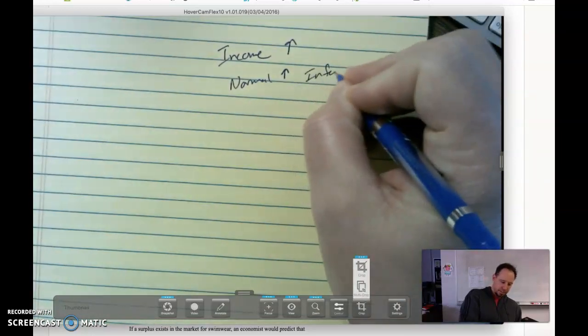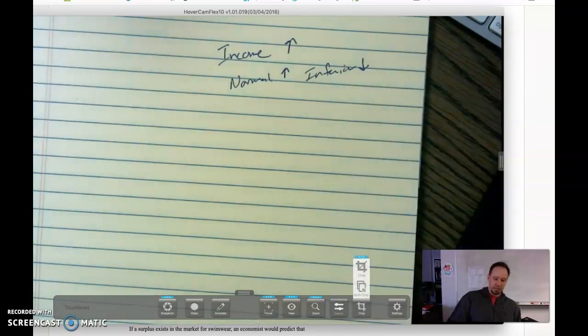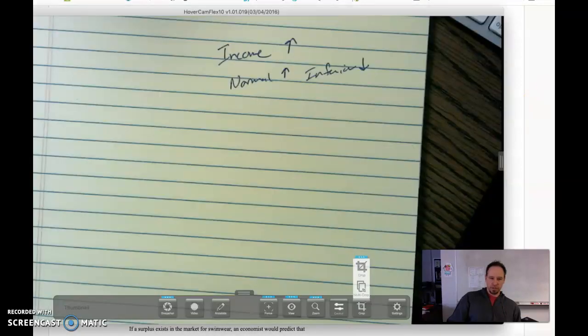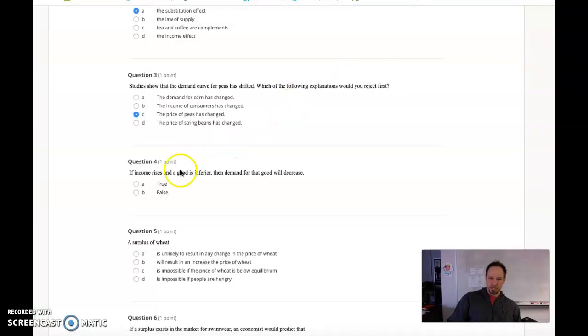Inferior goods go down, right? So as your income increases, your demand for normal goods, the stuff you would typically buy, increases. Your demand for inferior goods is going to decrease. The question says, if income rises and a good is inferior, then demand for that good will decrease. Income goes up, demand for inferior goods decreases. That should be true.